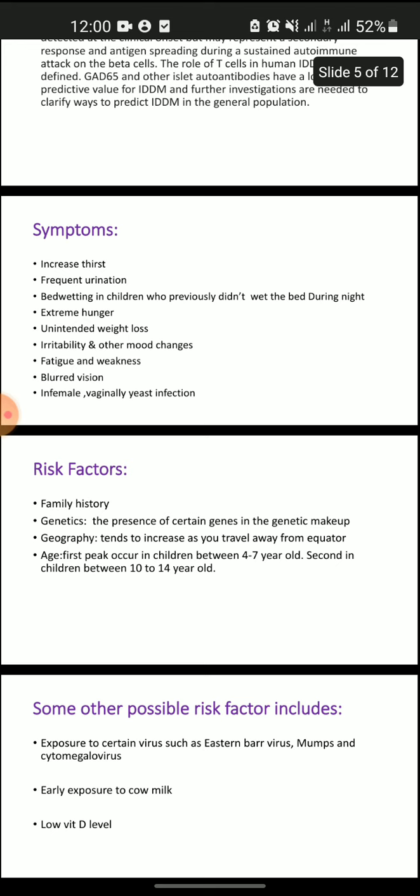And what are the risk factors? Family history. If you have a history of diabetes mellitus in your family, then you are at a high risk of insulin dependent diabetes mellitus. Genetics. The presence of certain genes in the genetic makeup. Geography. Insulin dependent diabetes mellitus tends to increase as you travel away from the equator. Age. The first peak occurs in children between 4 to 7 years old, the second in children between 10 to 14 years old.